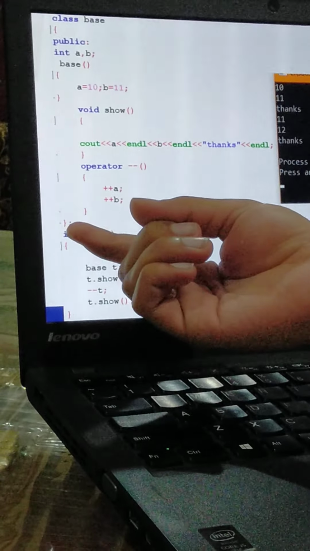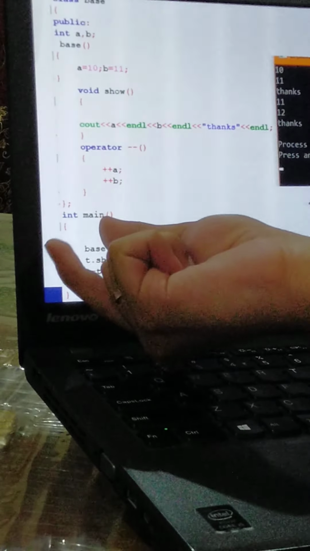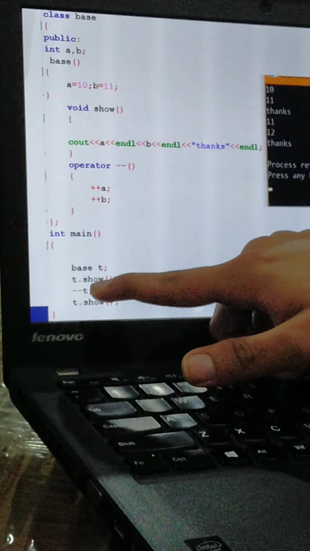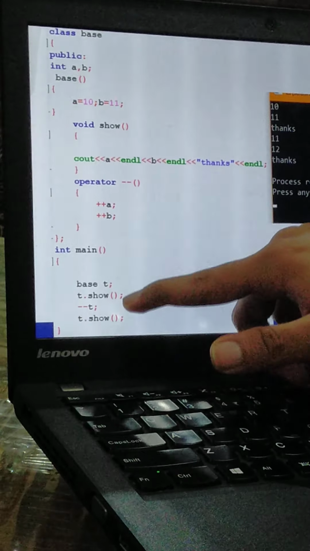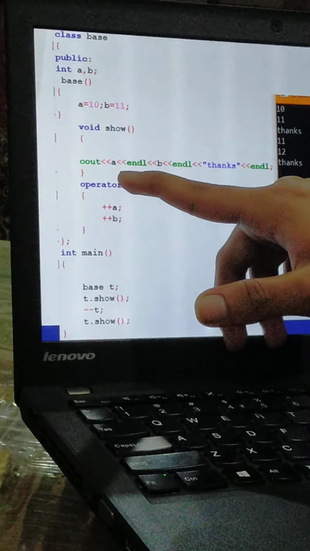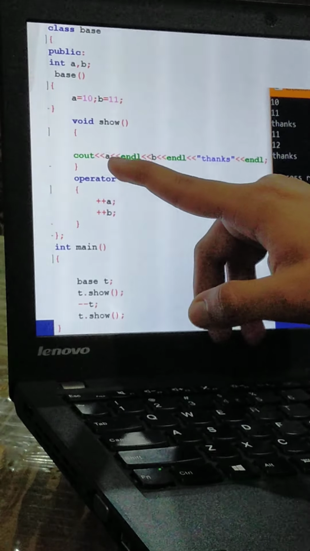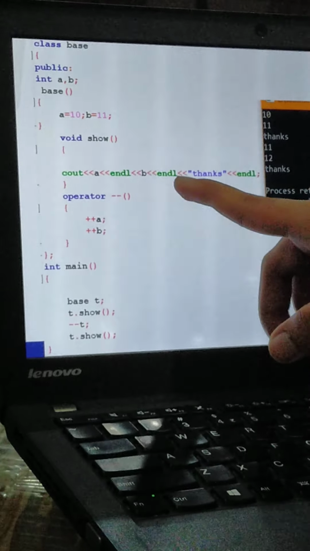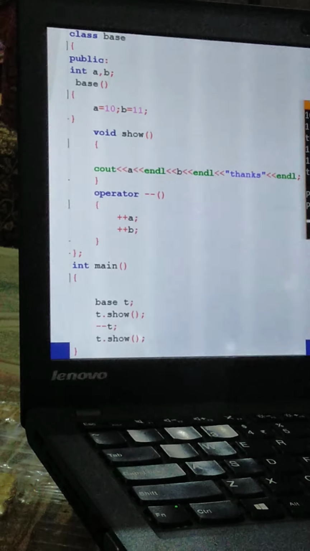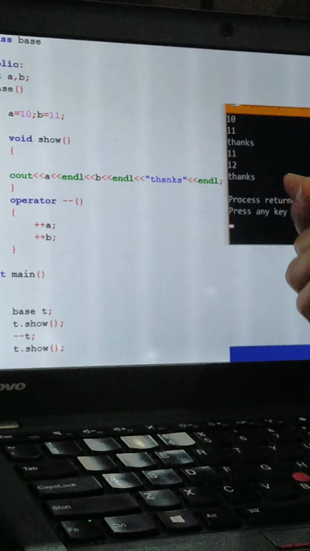Now I have closed the class, and then I have made the int main, the main function. In the main function, I have made the base object t, and t.show is called. The object name is t. So t.show will call the show function, and the show function shows the value of a, the value of b, and the thanks. The value of a by the constructor is 10, the value of b by the constructor is 11, and then the thanks message is printed. This is the output of the first part: 10, 11, and then thanks.